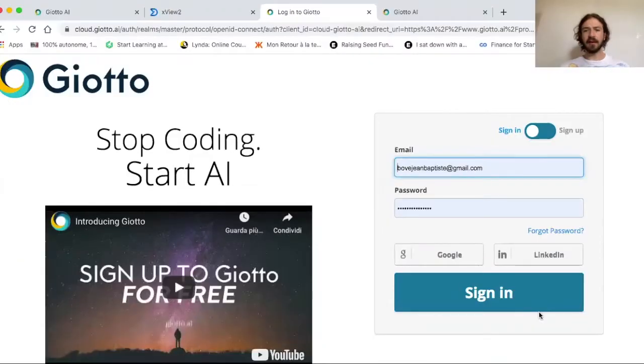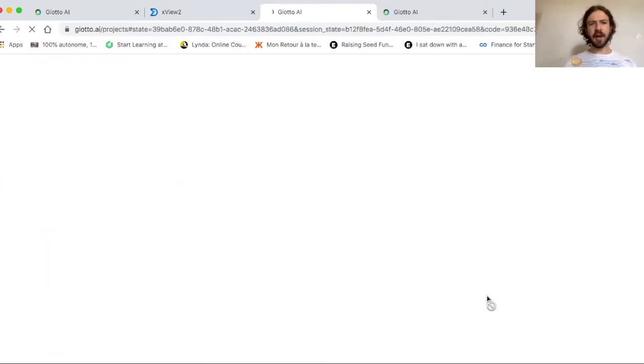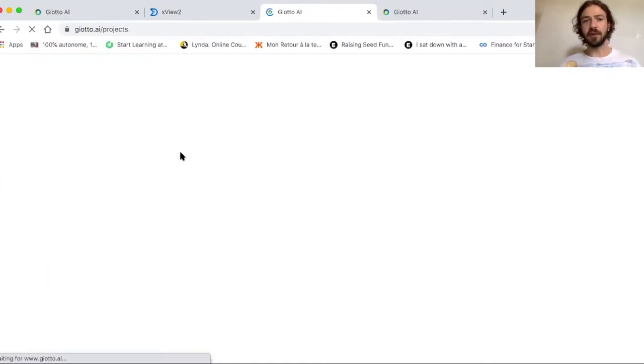And here comes Giotto, which is a commercial platform built in Switzerland by a team of brilliant people. And these crazy guys, they basically took up the challenge of building a platform that allows people like me, with no knowledge of coding, I mean just basic, who do not know how to build machine learning models, to create machine learning based applications. I'm going to sign up. It's free, and they also give you free credits in the beginning if you want to test the platform.